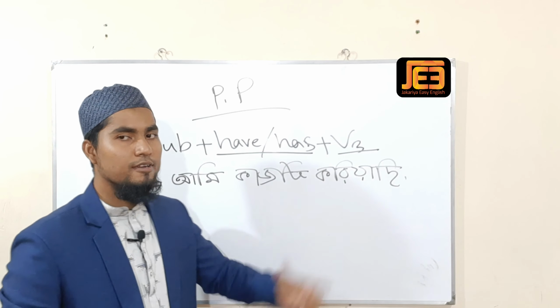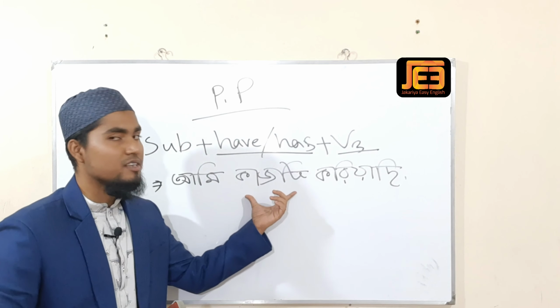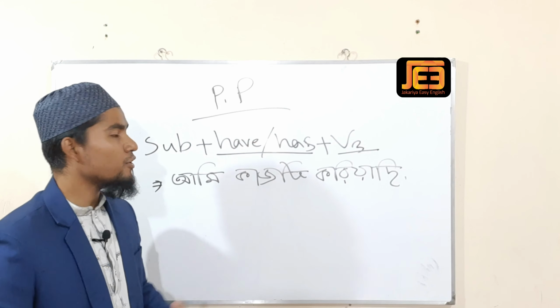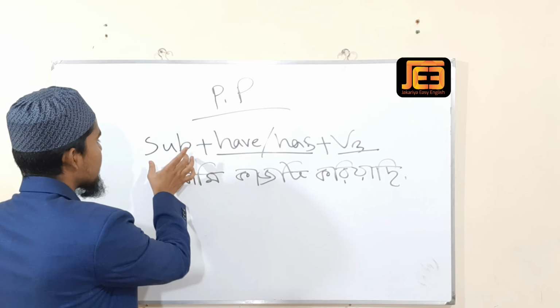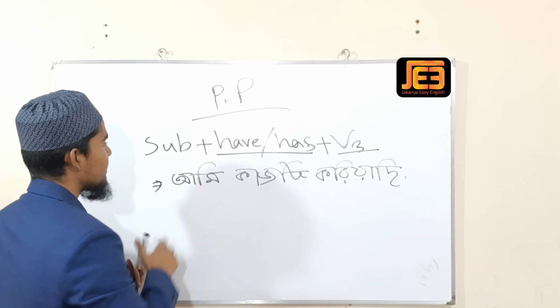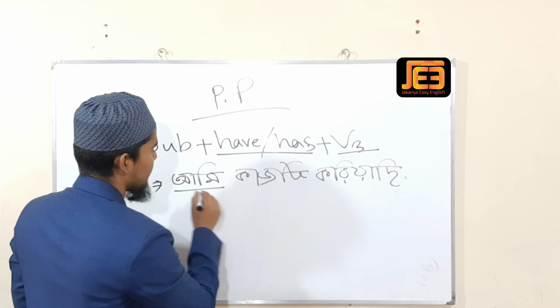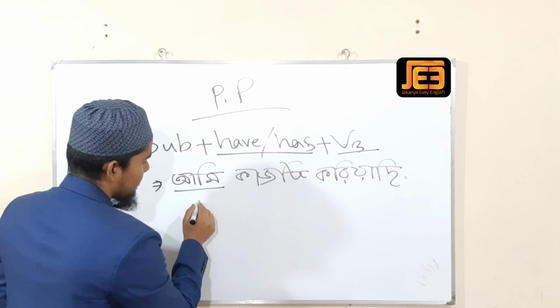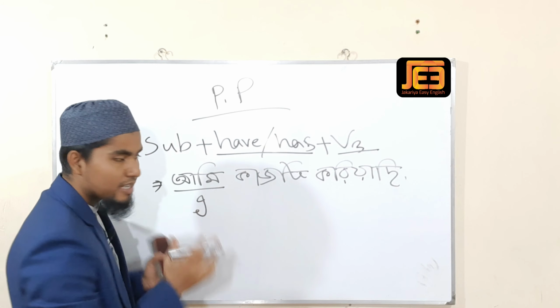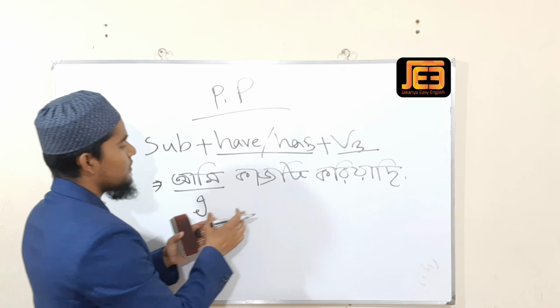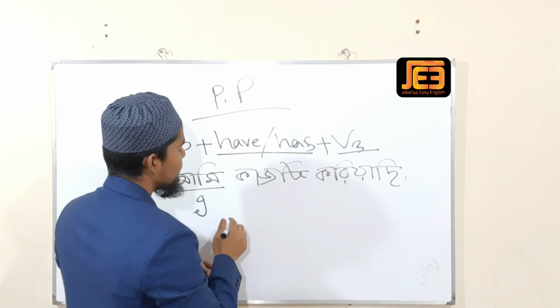This is an example of present perfect tense. If I translate the sentence following the structure, what will happen? First we have to use the subject. Here the subject is ami. Ami means I. When the subject is I, then the verb will be have.